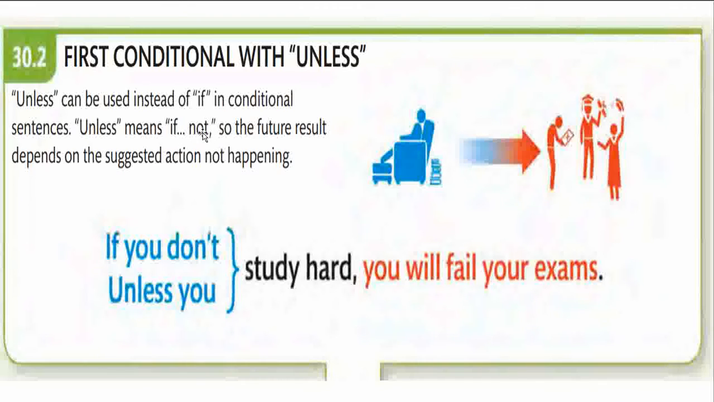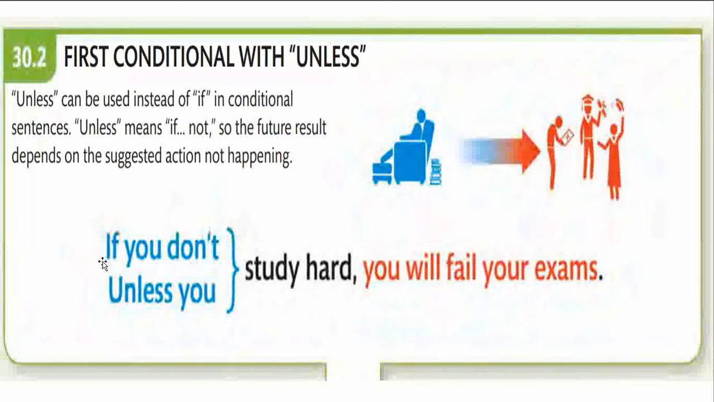Unless means if not. Instead of writing if not and then the action which is conditioned, we can use the word unless. This word has got the word not built into it. And if not, so the future result depends on the suggested action not taking place. If you don't study hard is the same as unless you study hard. That means if you don't study hard, what is the result? You will fail your examinations.